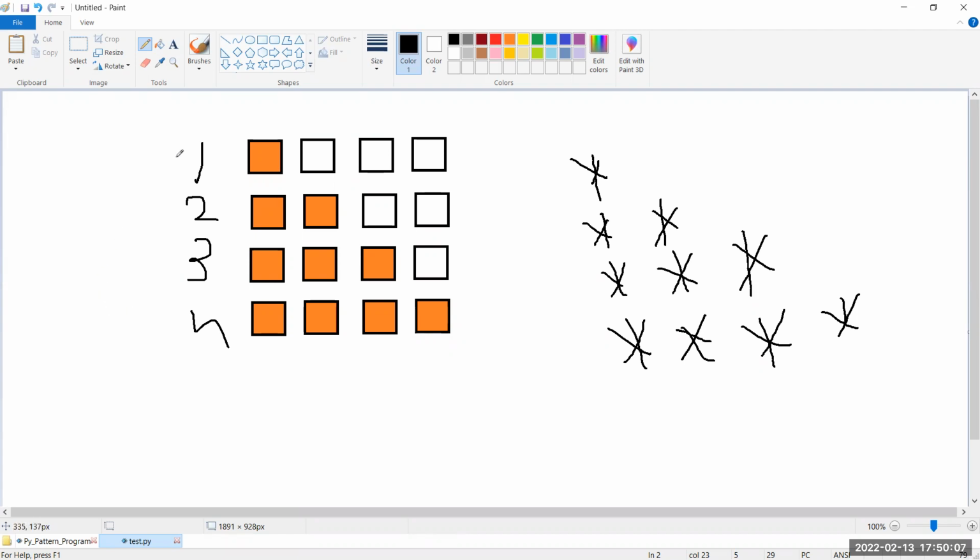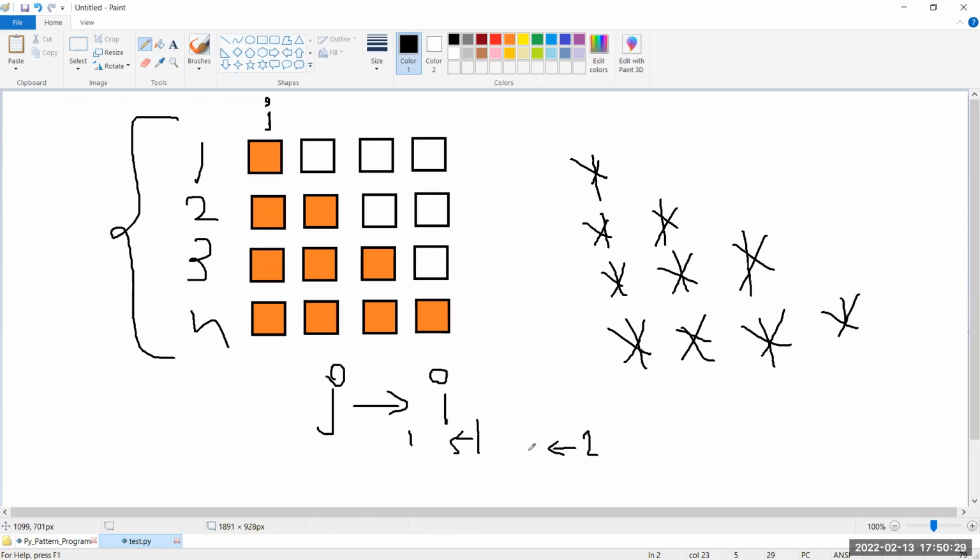It completely depends on the number of stars. So the printing of these stars is always J, right? The value of J depends on I. When I is equal to 1, only 1 star. When I is equal to 2, 2 stars. When I is equal to 3, 3 stars. Like this we are getting.